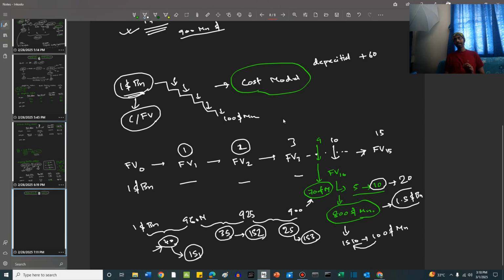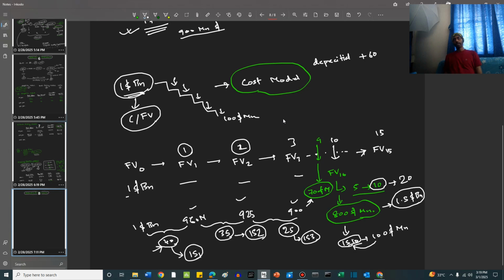Right? In this case, what will happen to income statement 10? That is the question. The answer to this is all the previous reductions from 1 billion to 960 to 925 to 900, whatever reduction has happened, the entire reduction in value will be first included in expense.